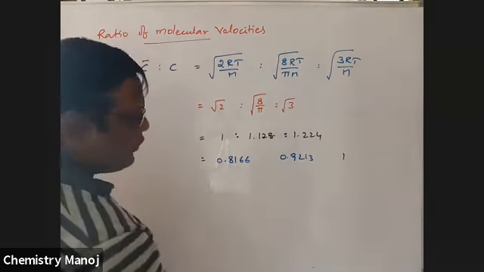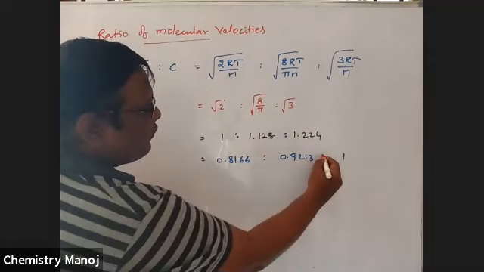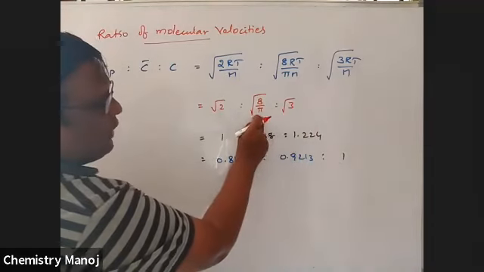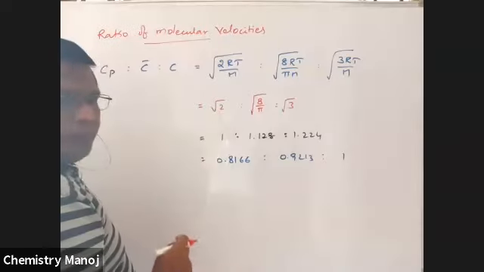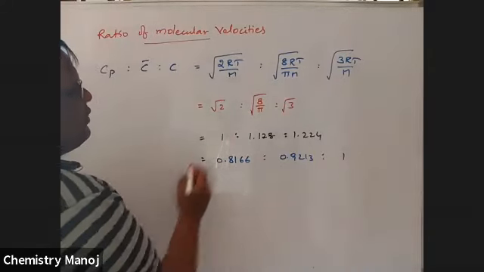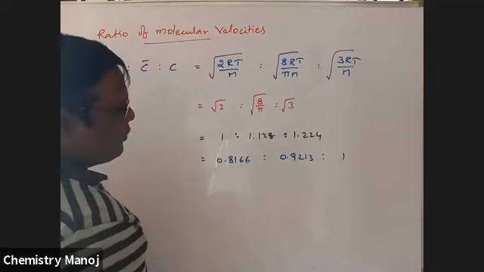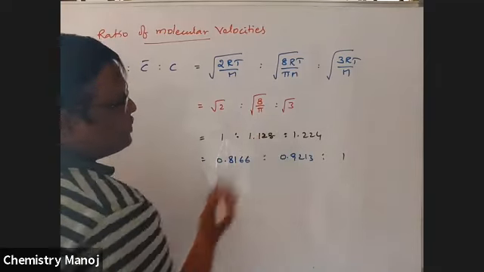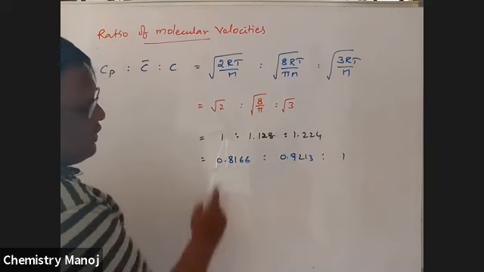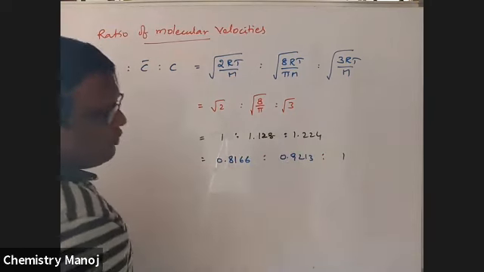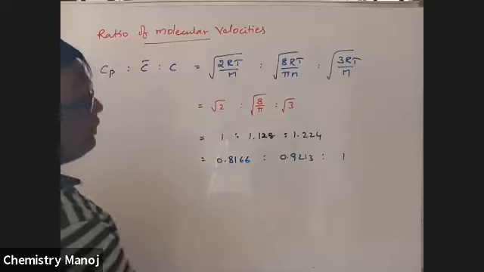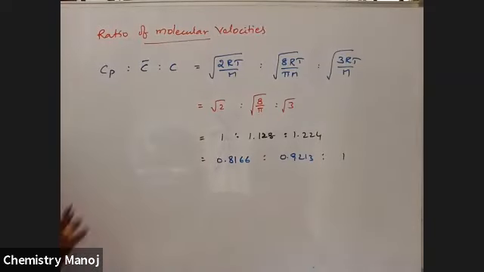So these are the different units: 1 is to 1.128 is to 1.224, or 0.8166 is to 0.9213 is to 1. Okay, so this is the ratio.